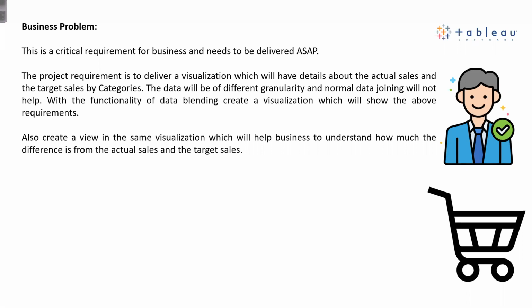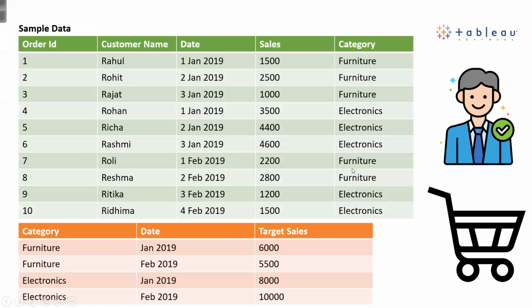So basically they have the data, one data is at the transactional level, right? For example, I am having this type of data. The first table which you see is a transaction data. So order ID 1, order ID 2, order ID 3 happened. People are purchasing the product on different days for different types of categories.